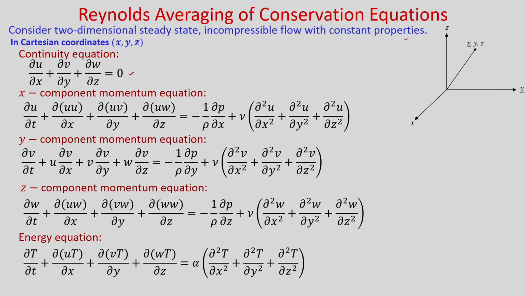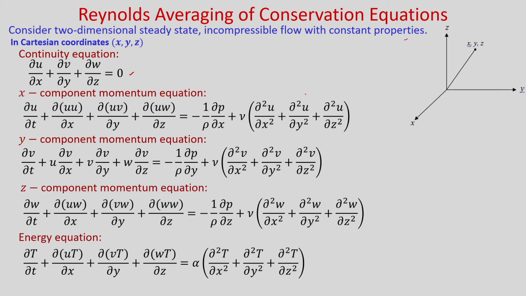So, these are your convection terms, and you can see we have written them in weak conservative form. If you invoke the continuity equation you can go from non conservative form to this weak conservative form, and in the right hand side you will get minus 1 by rho del p by del x plus nu times del 2 u by del x square plus del 2 u by del y square plus del 2 u by del z square. So, this is the diffusion term.